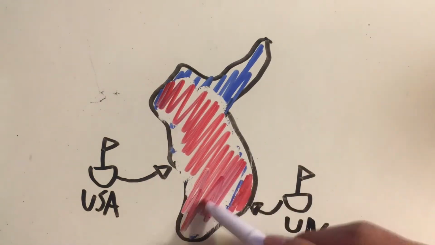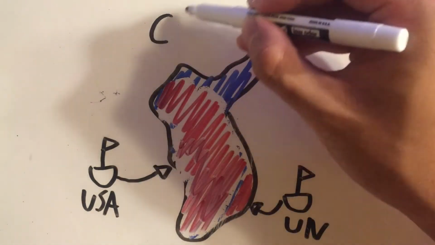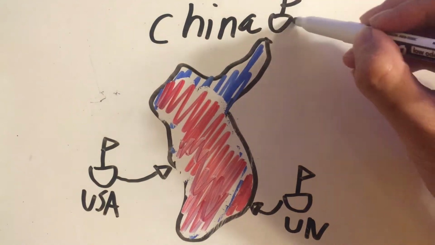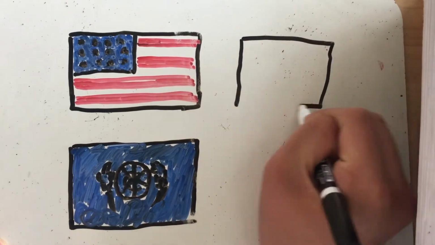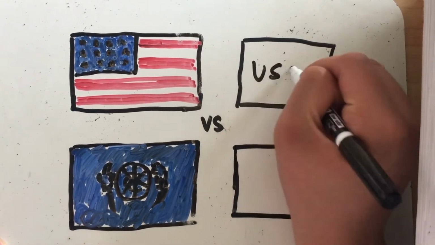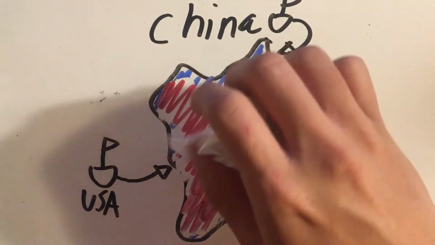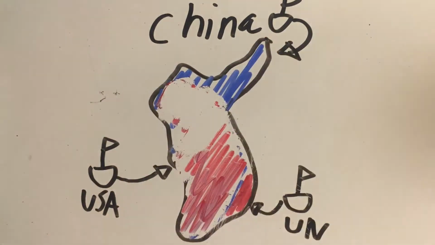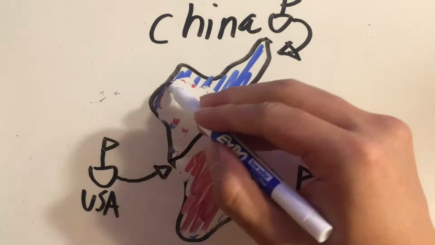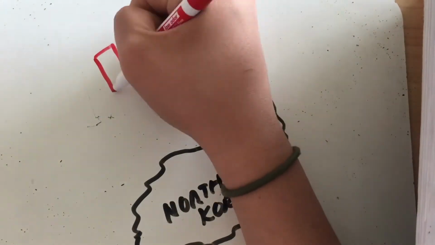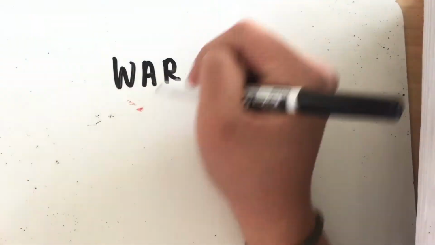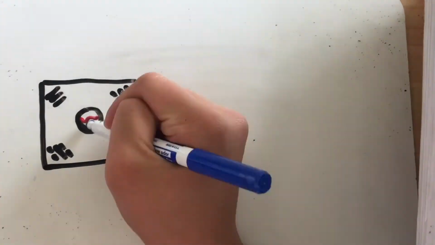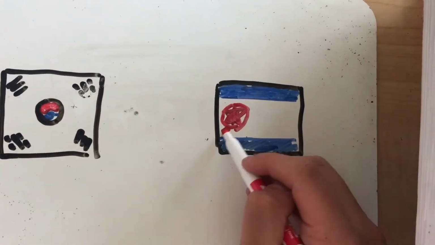The UN and the US pushed all the way to the north, so close that the Chinese decided to join since they felt threatened. The two sides, Russia and China, versus US and UN, arrived at the middle ground, the 38th parallel, where neither side gained any ground. The war then ended on July 27th, 1953, after a massive bombing campaign, which ended in an armistice that was signed. This separated North Korea and South Korea into two defined places.